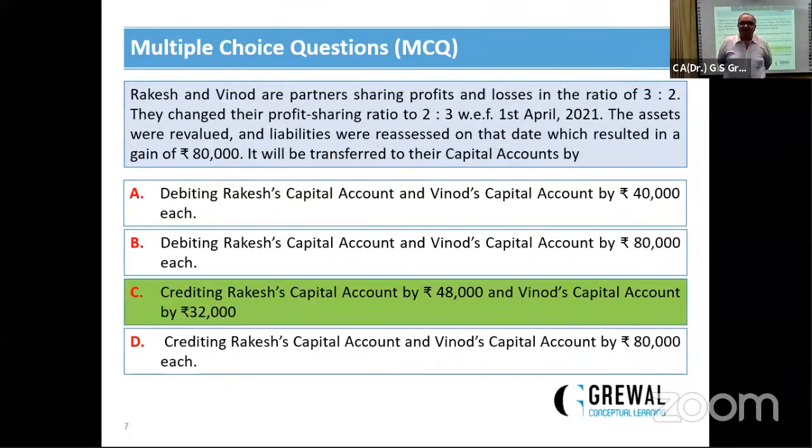The point to always remember: old ratio is very useful for writing off goodwill, for distribution of revaluation account profit or losses, and for the distribution of accumulated profits, losses and reserves. An MCQ can be asked with three options and the fourth being all of the above. Old ratio can be applied in the distribution of gain or loss of the revaluation account, accumulated profits and losses, and writing off goodwill, so all of them are correct in this case. Next question.